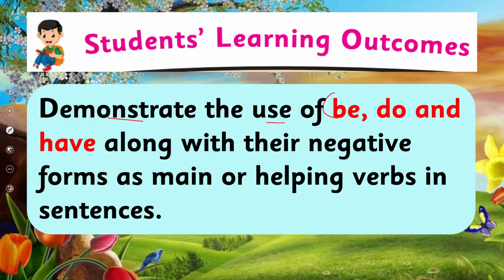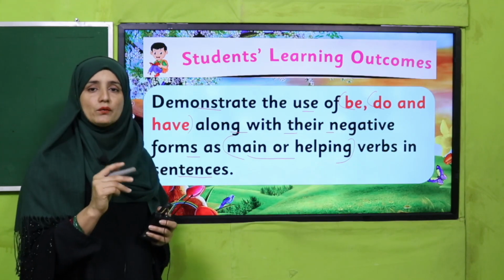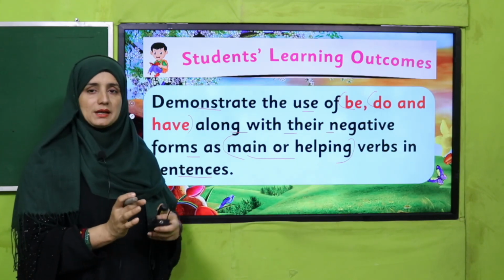Demonstrate the use of be, do, and have along with their negative forms as main or helping verbs. We will use both in our sentences. So today we will cover both ways of how we can use them as a main verb and as a helping verb.